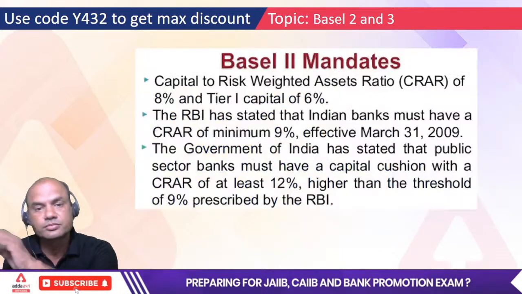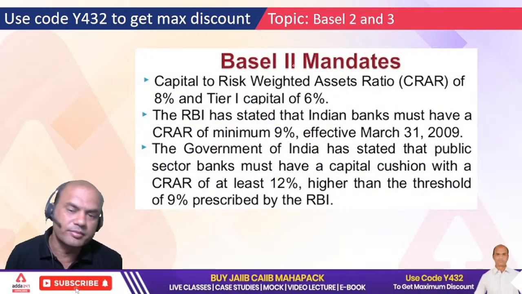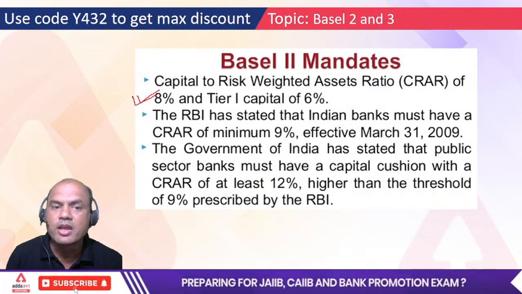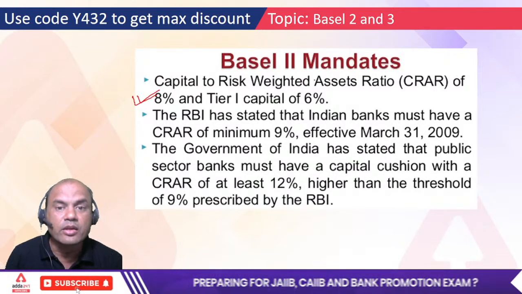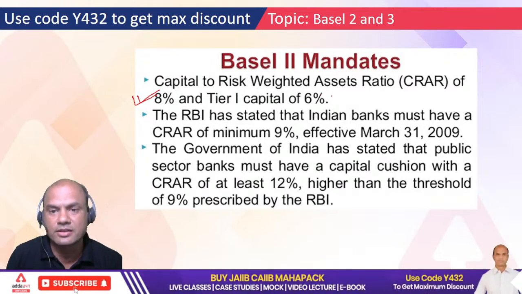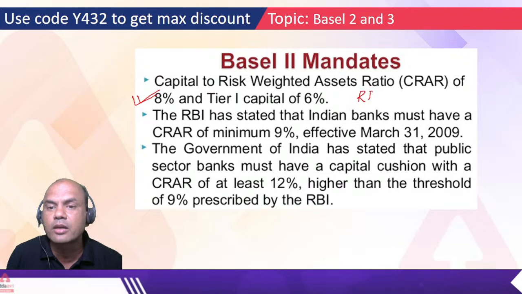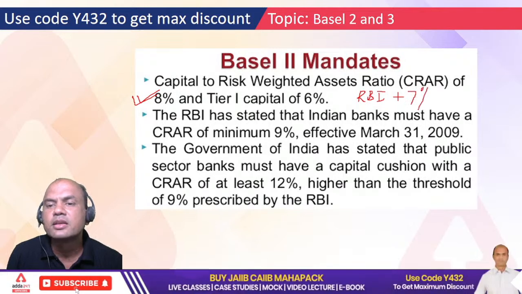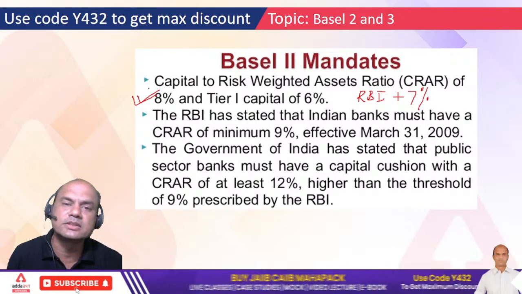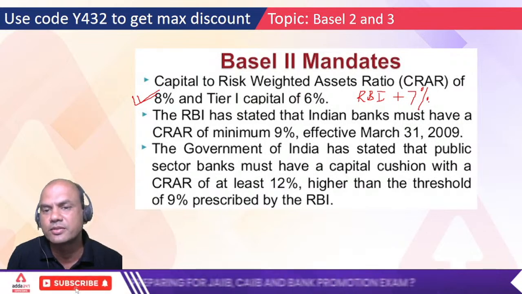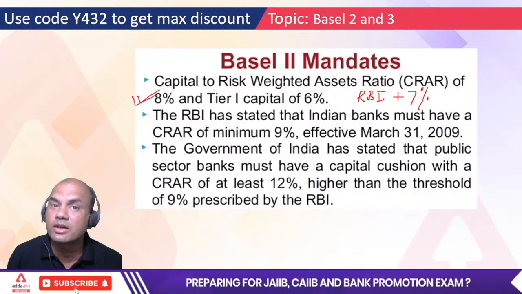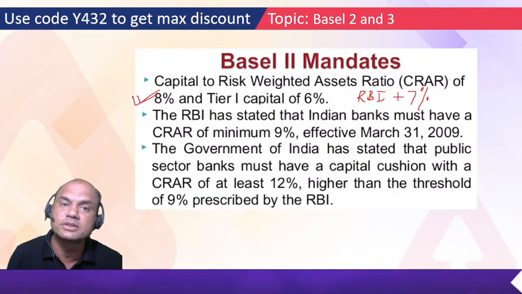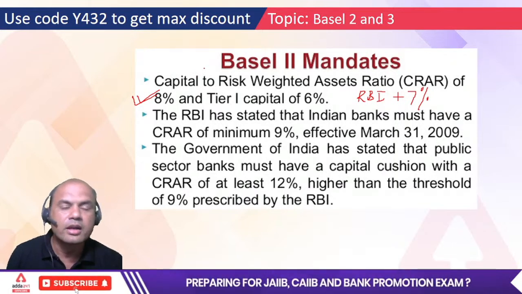Okay, move on. Now what are the Basel II mandates here? Basel II, as I told you earlier, minimum CRAR is 8%. RBI is 9%, as we just saw. Now what is tier 1 CRAR? 6% for Basel, but as per RBI it is 7%, 1% extra. With RBI everything is 1% more. Basel says 8%, RBI says 9%. Basel says 6%, RBI says 7%. Only tier 2 makes no difference, because otherwise you'd say Basel says 2%, then RBI will say 3%. No, tier 2 is the same.